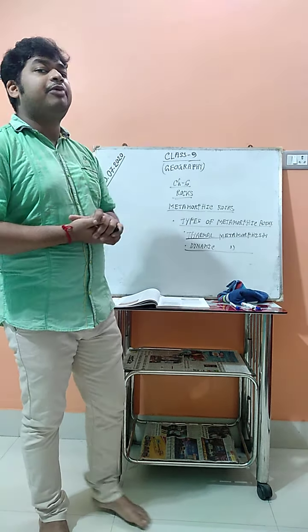The gold, silver and diamond that we get from inside the earth are found in metamorphic rocks. Due to metamorphism, these valuable precious stones are found, and gems like diamonds are found in metamorphic rocks only. And the process of metamorphism takes a lot of time. It does not occur within one day; it takes a huge amount of time.